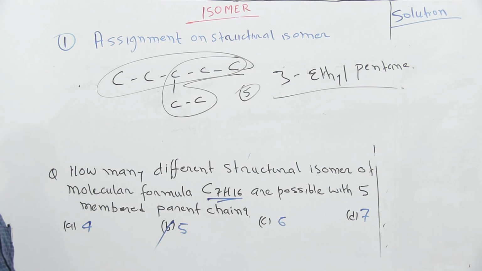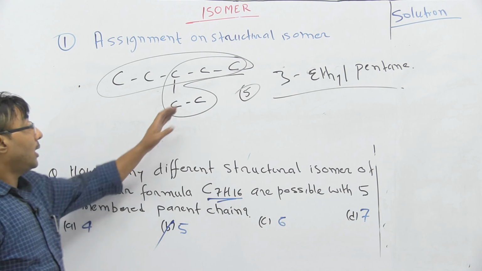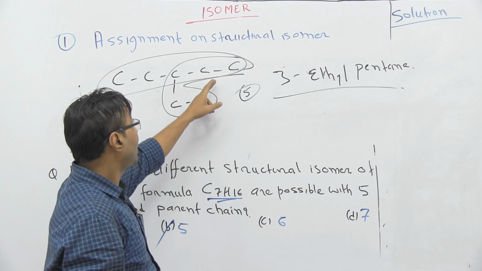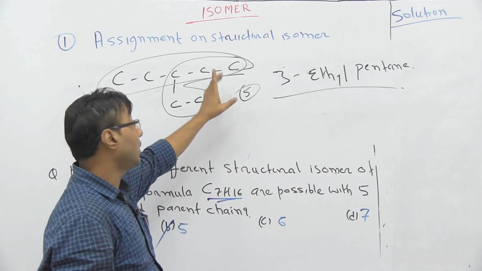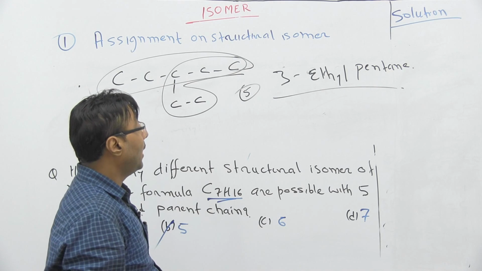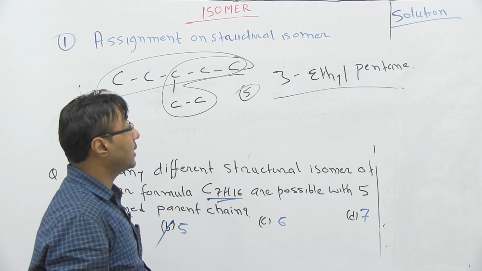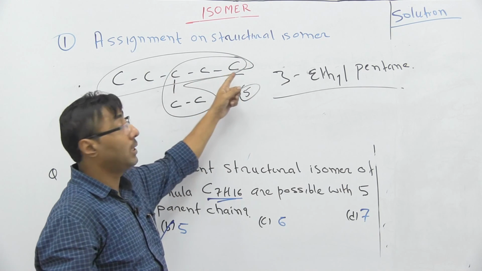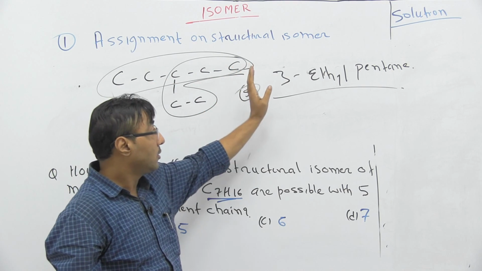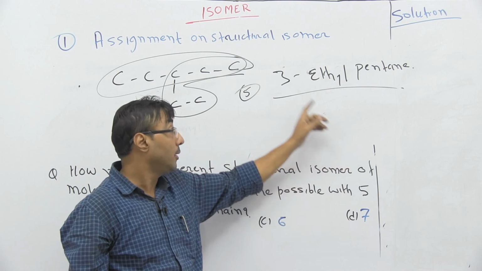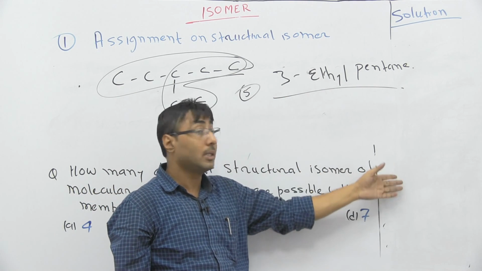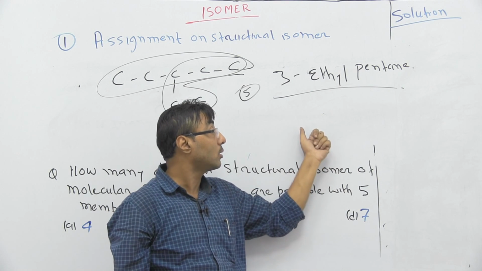Suppose we want to go for propyl as a substituent. We cannot, because the IUPAC naming doesn't permit going for a shorter chain and keeping the longer one as a substituent. So we cannot go by that. And now no other possibility exists in this case. If they remove the restriction to keep 5 carbons in the chain, then 3 or 4 more possibilities are there. But they have told us to keep 5 carbons only. So the limit is here. Up to here only we can find the solution.